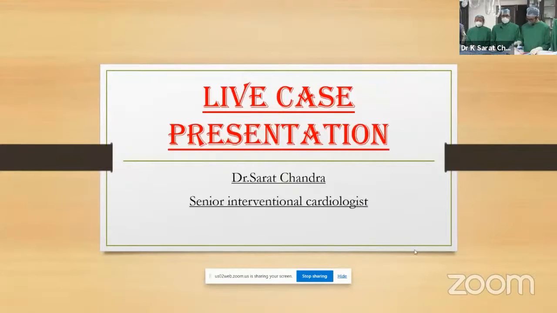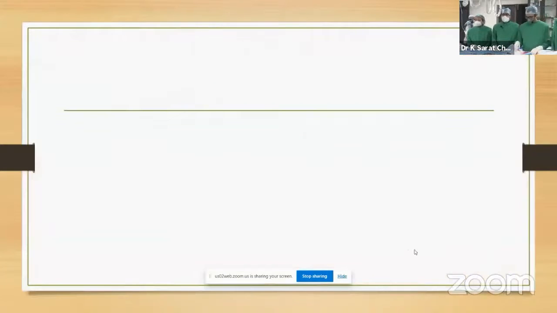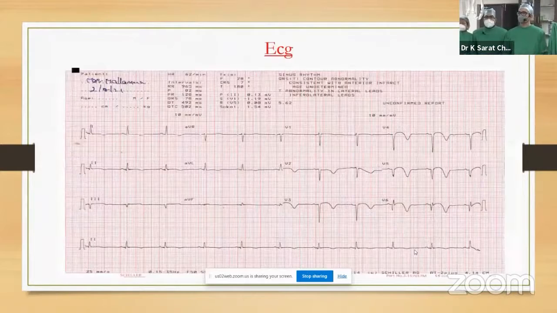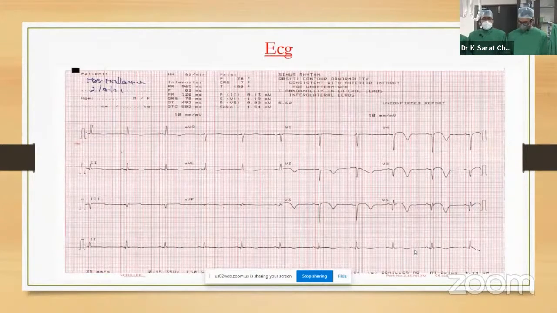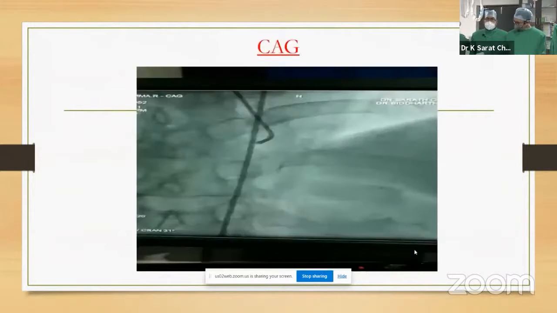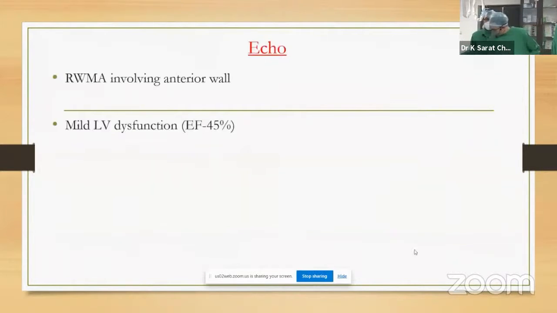Dr. Siddharth, would you like to tell them about the case? She's a 69-year-old lady, a known hypertensive. She presented with chief complaint of chest pain and breathlessness lasting for 3 days. On her ECG, it was like an evolving anterior MI, and her echo showed RWMA involving the anterior wall with an EF of 45%.